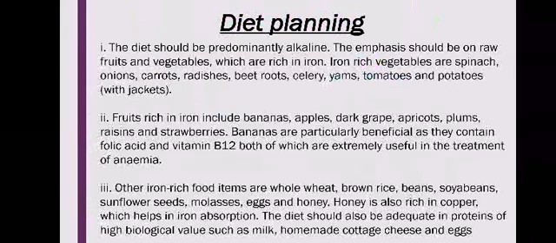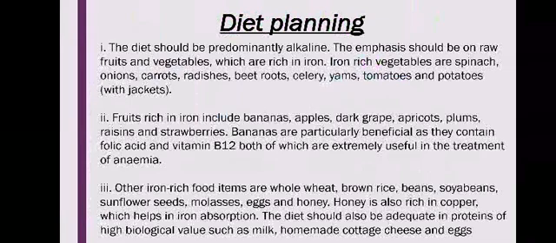Then diet planning, which should be alkaline. Emphasis should be on raw fruits and vegetables which are rich in iron. Iron-rich vegetables are spinach, onions, carrots, radish, beetroot, celery, yams, tomatoes and potatoes. These should be provided in liberal amounts. Fruits rich in iron include bananas, apples, dark grapes, apricots, plums, raisins and strawberries.